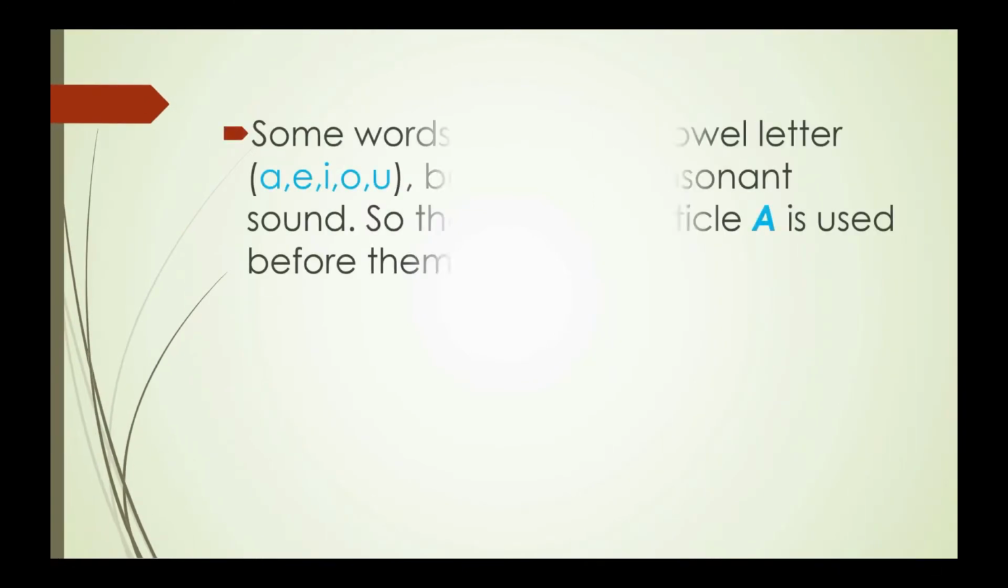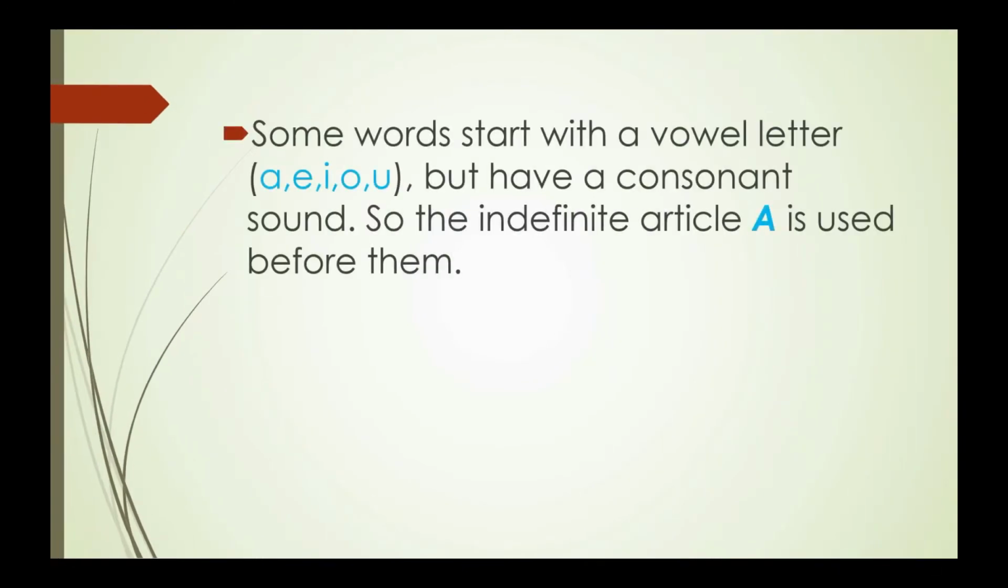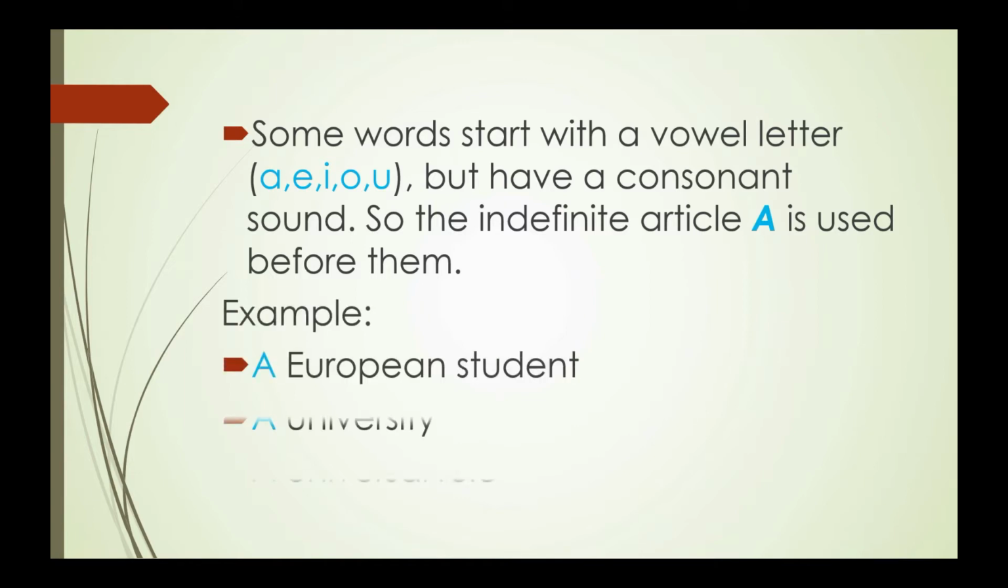Some words start with a vowel letter but have a consonant sound, so the indefinite article a is used before them. Example: a European student. In the word European, the first letter E is silent and the second letter U is pronounced as U, not A. So, the article a is used before European.